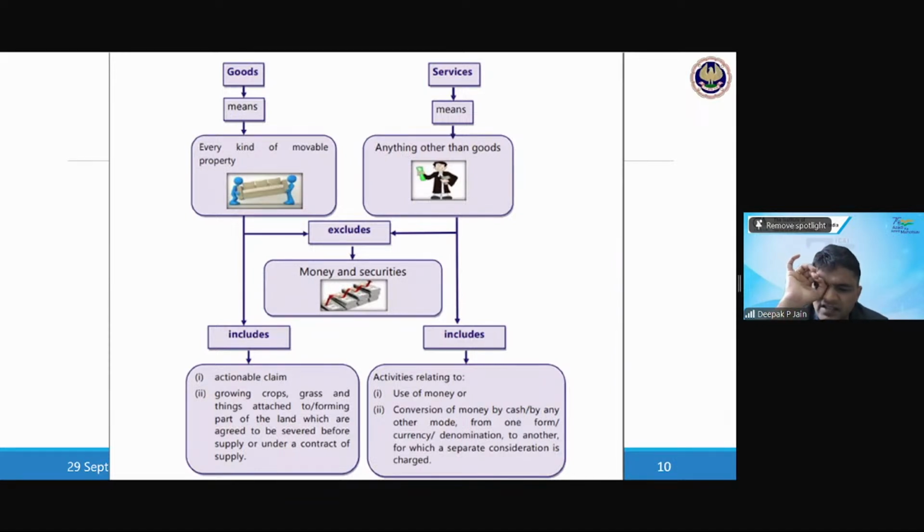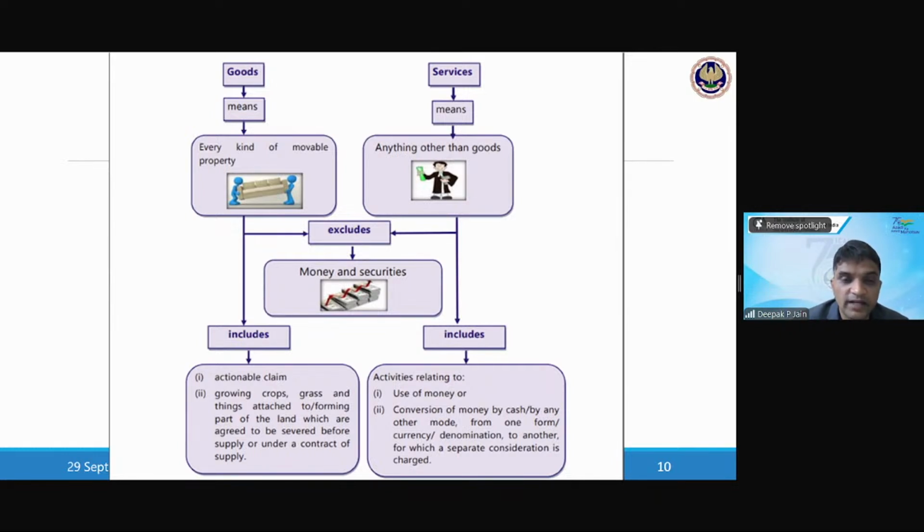Firstly, we know that if it is immovable, it is not goods. That we have all understood. But what we have not understood is what is goods then? If immovable property is not goods, then what is goods? That's why they have a definition under GST which says that goods means every kind of movable property. Whatever is movable is goods, because what is not movable becomes immovable property. But whatever is movable becomes goods.